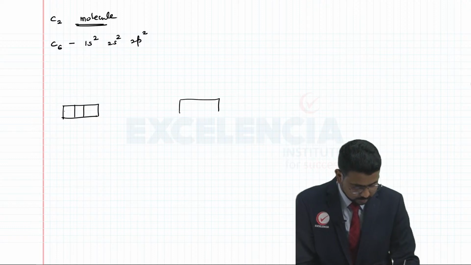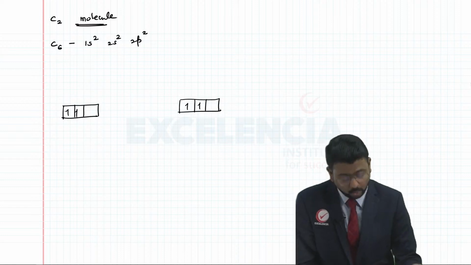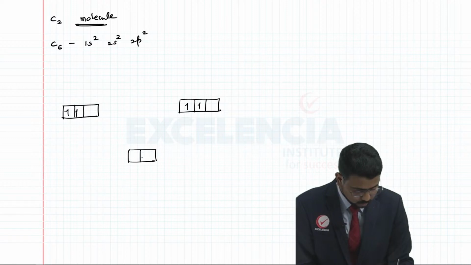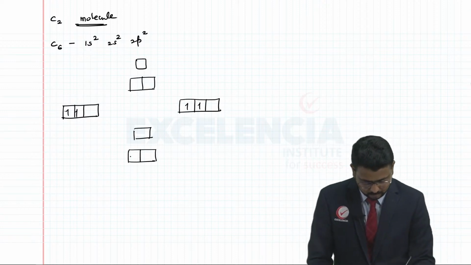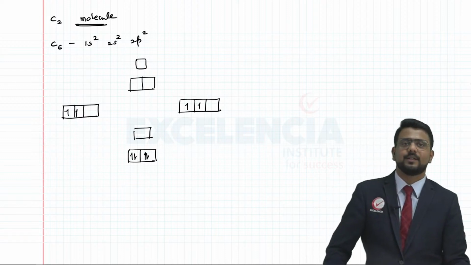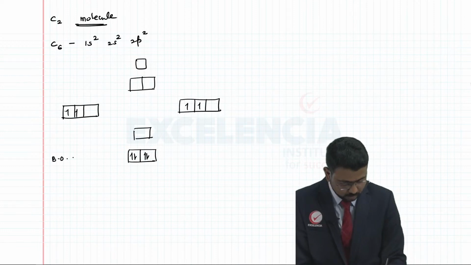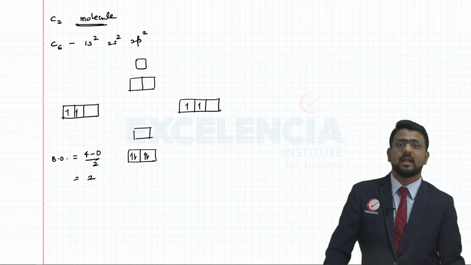So 2p2 here, 2p2 here. Now again the number of electrons is less than 14, so the arrangement is going to be 2, 1, 2, 1. Okay, so if I put the electrons here, 1, 2, 3, 4, that's it, right? So it is diamagnetic for sure, and the bond order is going to be 4 minus 0 over 2. So the bond order is nothing but 2 here. So it is diamagnetic and having a bond order of 2.